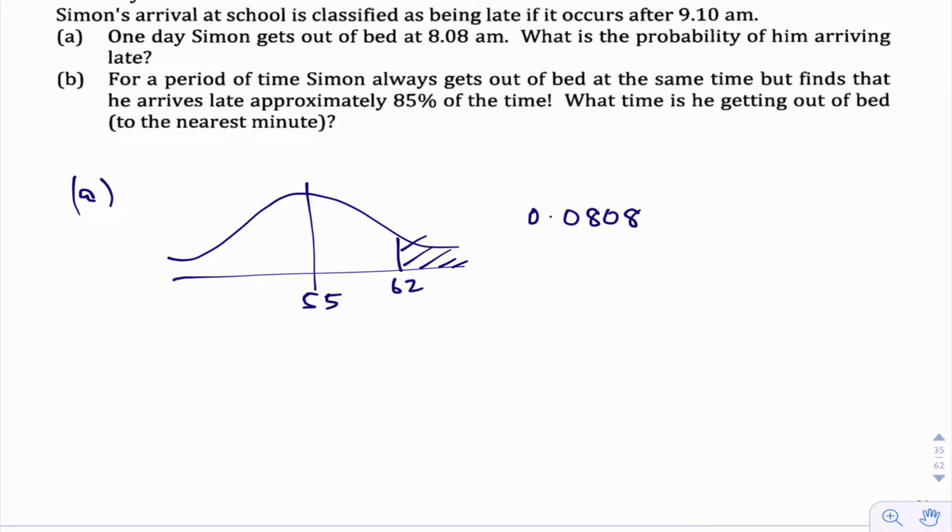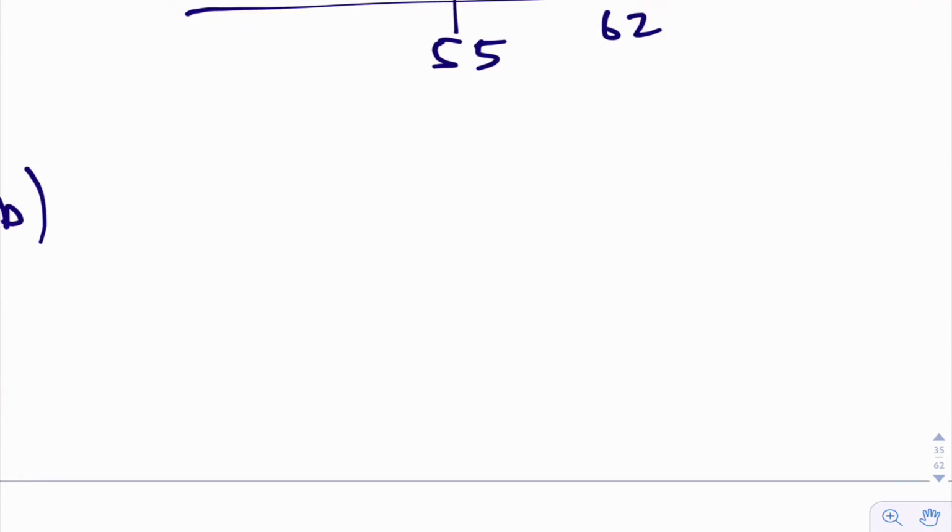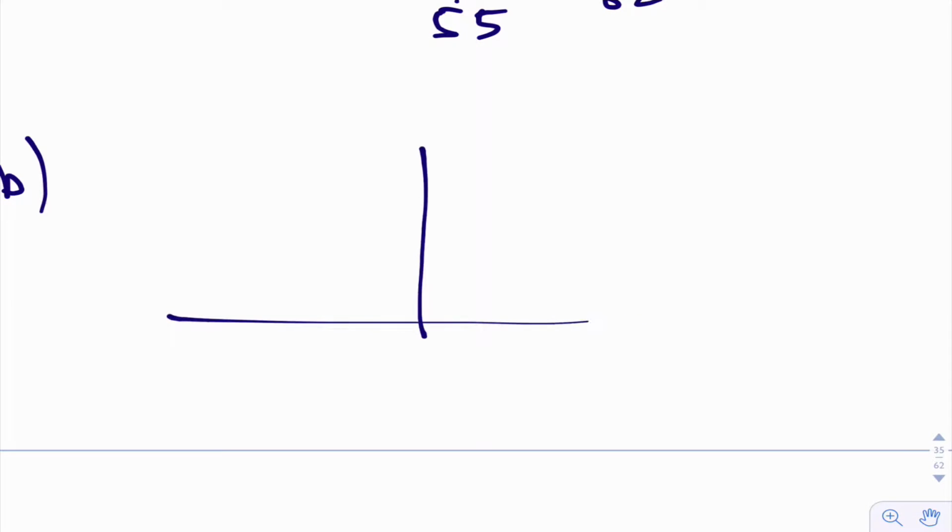So the question might say, what percentage of the time is he late if he gets out of bed at 8:08 a.m.? So the percentage of the time would be 8.08%, or about 8.1% of the time he would be late. So first question, just your normal one, which is a bad word to use in this case. The first question is a regular one. All right, for a period of time, Simon always gets out of bed at the same time, but finds that he arrives late approximately 85% of the time. What time is he getting out of bed to the nearest minute?